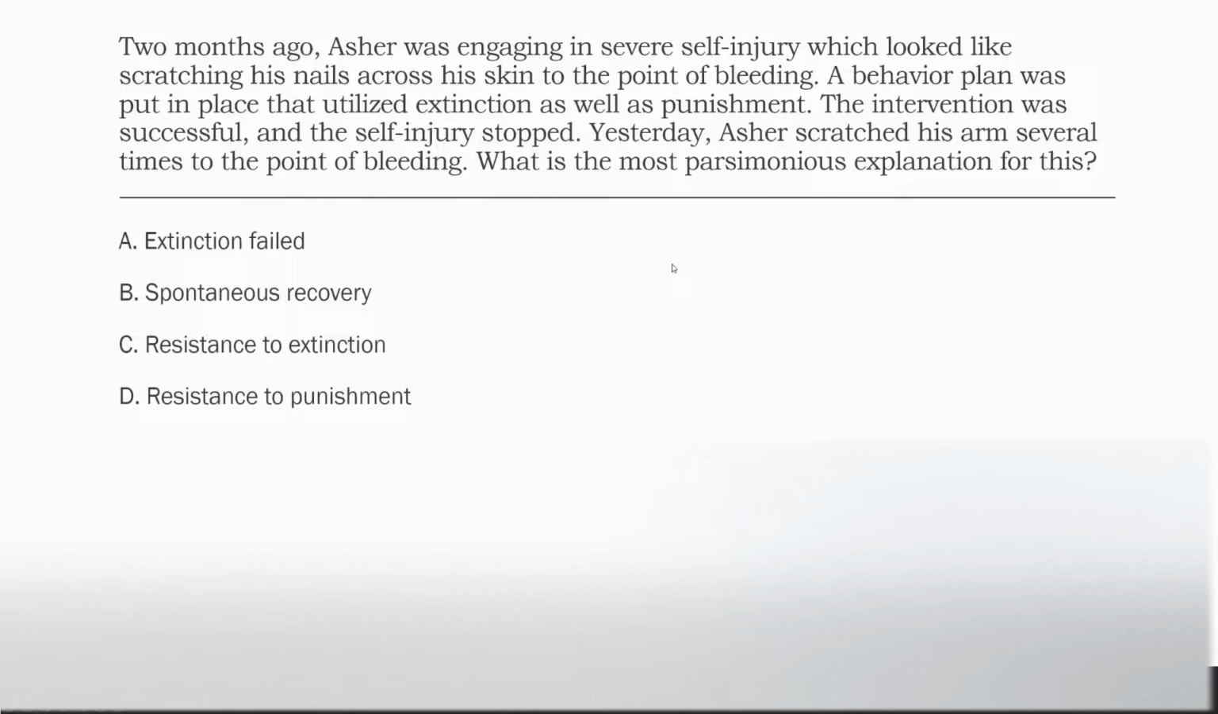Spontaneous recovery, the sudden reemergence of a previously extinct behavior. This is what happened here. Okay, that would be a great explanation. B looks like a good answer. Let's keep reading. Do we have a better answer? C, resistance to extinction. Again, nobody resisted extinction. Extinction was effective, right? The intervention was successful. Resistance to punishment. Again, intervention was successful. We know extinction and punishment were part of that intervention. Therefore, they were successful. So the most parsimonious explanation for the sudden reemergence of this behavior is going to be spontaneous recovery.